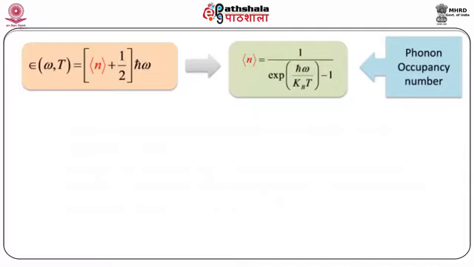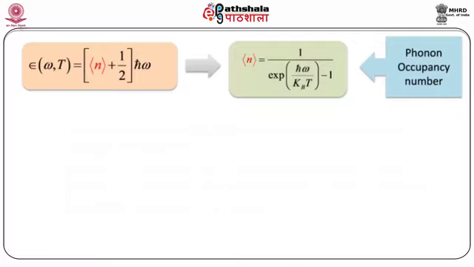Taking these two useful expressions into account, this finally leads to the result, that is epsilon, as a function of omega and T, is equal to average of n plus half, whole multiplied by h cross omega, where this average of n is called the phonon occupancy number and is equal to 1 divided by exponential h cross omega divided by kBT minus 1.